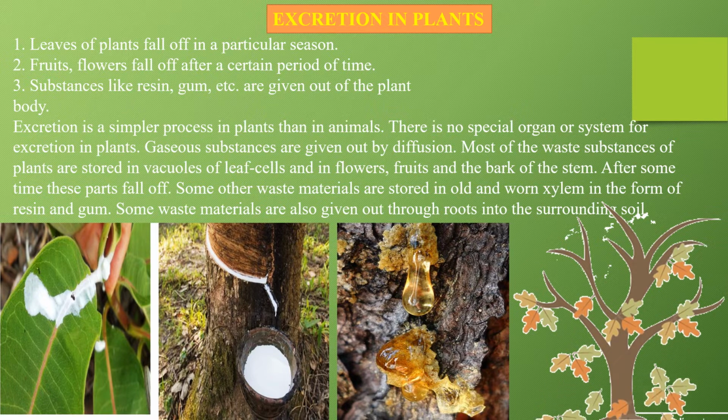Excretion is a similar process in plants as in animals. There is no special organ or system for excretion in plants. Gaseous substances are given out by diffusion. Most of the waste substances of plants are stored in vacuoles of leaf cells and in flowers, fruits and the bark of the stem. We have learned this. Vacuoles के अंदर उनका waste products store होते हैं. After some time, these parts fall off.